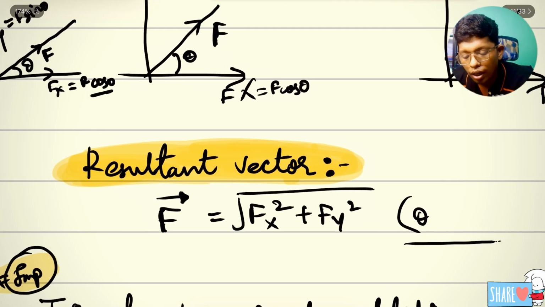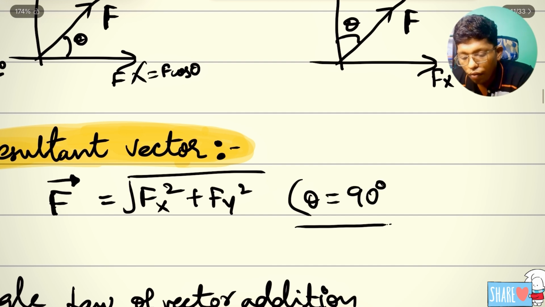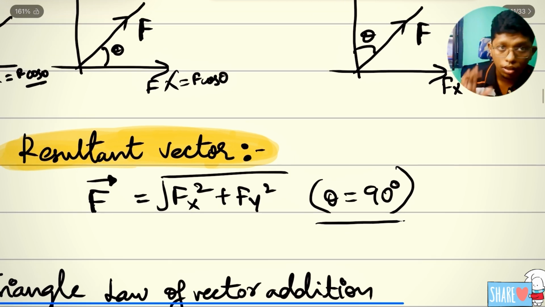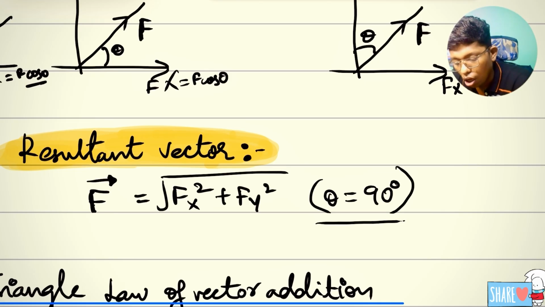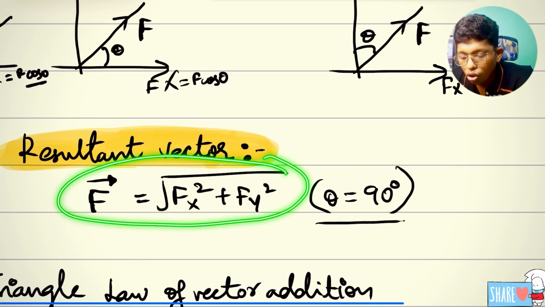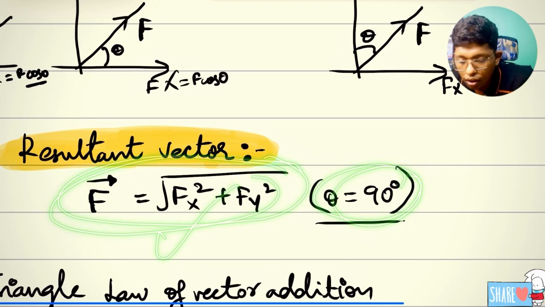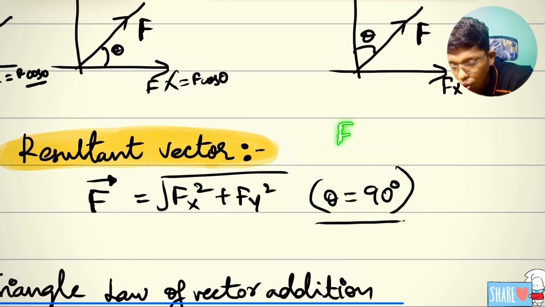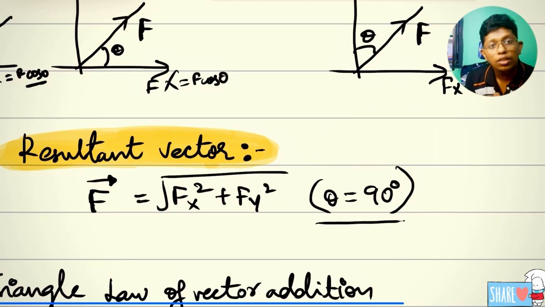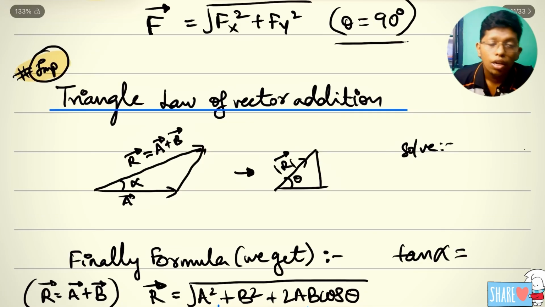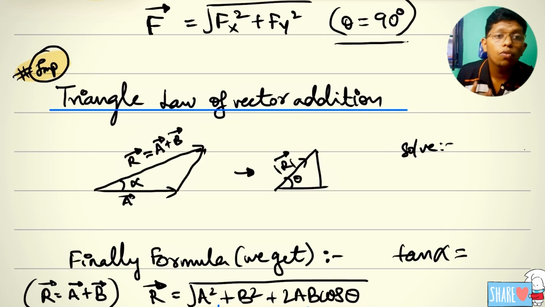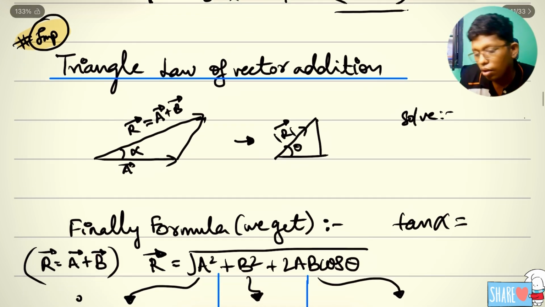Final result, and if anything makes a 90 degree angle, for this perpendicular case we should write this. The actual meaning of it is, we can't directly do f equal to fx plus fy. The reason is, the component in the x-axis we should add only with the x-axis, and the y-axis component only in the y-axis. We can't mix them up. So vector addition, unlike normal addition, is very, very important. I'm going to visualize it in a different way.